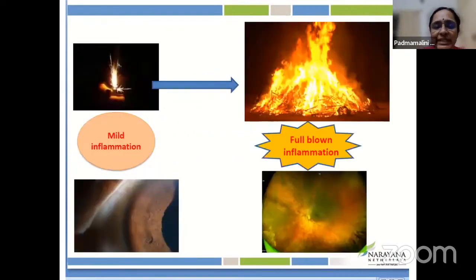I would like to conclude with this. A spark is like a mild inflammation. When we don't control the spark, it can lead on to a full-blown fire. So it's important that we control the spark so that we don't end up with a fire. In a similar way, we need to control mild inflammation. If we don't control it, we can land up with full-blown uveitic entities with complications.